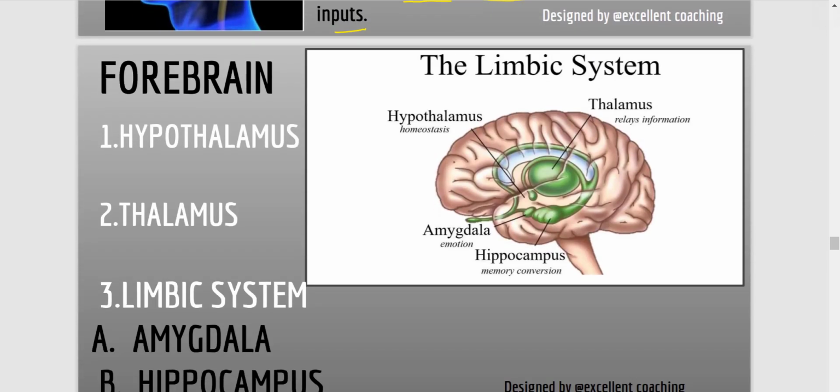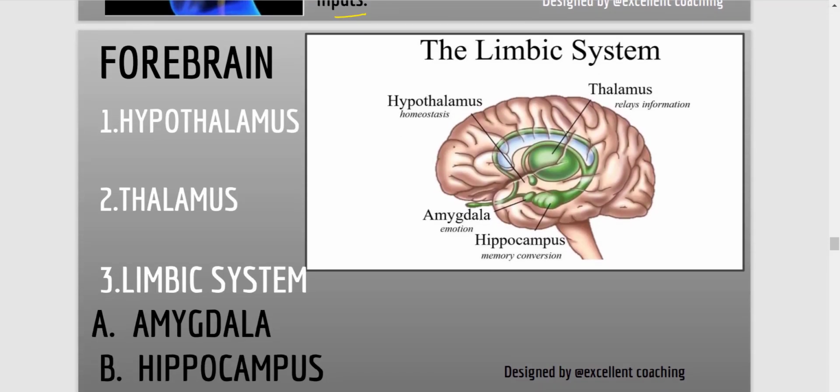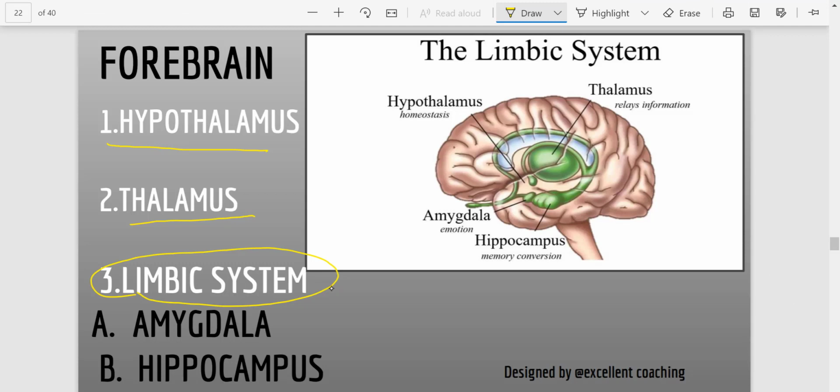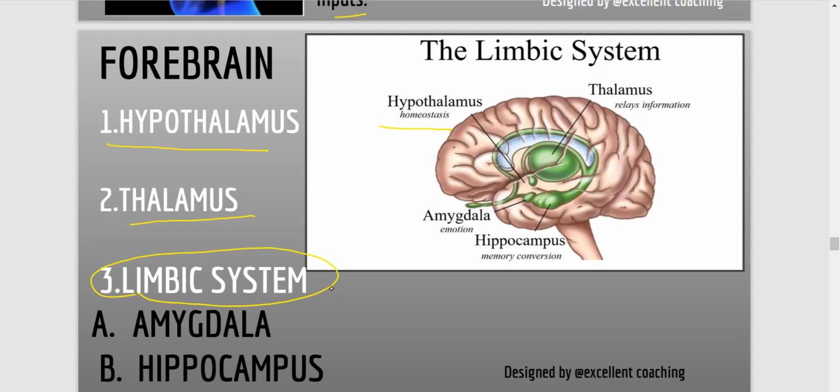Last one is the forebrain, which has the hypothalamus and thalamus and the limbic system. The limbic system is again the oldest structure of our brain, and it contains two more structures, amygdala and hippocampus. So here you can see the hypothalamus, which is responsible for homeostasis, meaning maintaining the balance of your body. So maintaining the balance of all the important functions in your body.